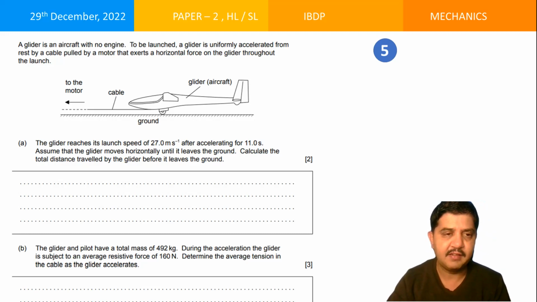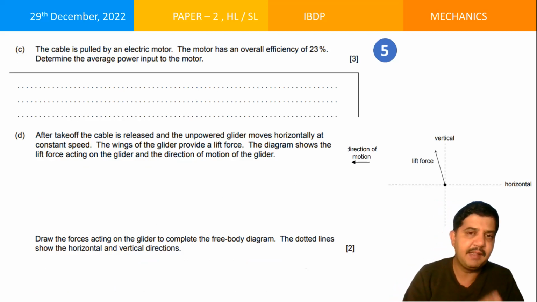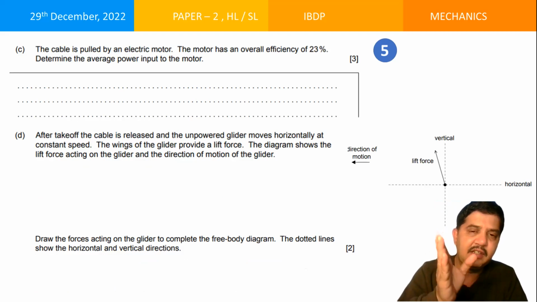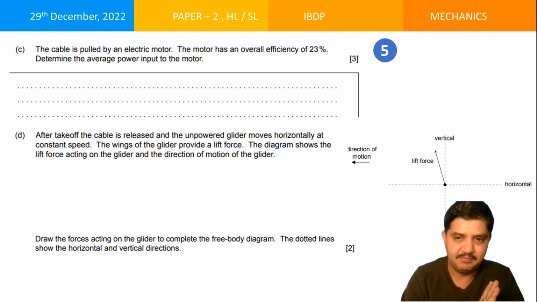Right. Let me move on to the next part. The cable is pulled by an electric motor. The motor has an overall efficiency of 23%. Determine the average power input to the motor. What is the output power? You should know based on this, which is already given. 23% is the efficiency. We know that efficiency is equal to output by input. You can use this to get the answer.